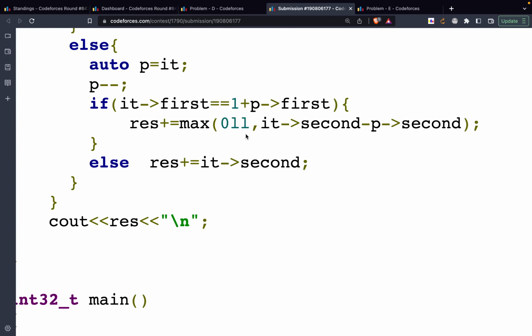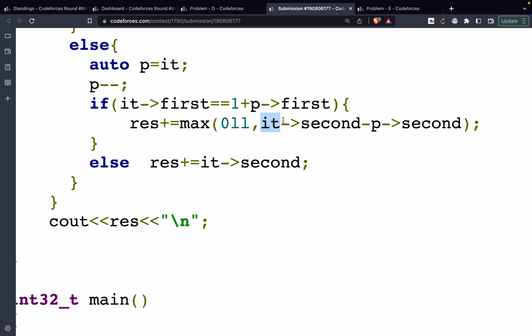Cool. Then I'll check if the current value is just one more than the previous value. In that case I'm in a continuity, so the value I'm going to add to my result would be either 0, so I'm going to add nothing, or the difference. The reason I'm checking a max over here is so that in a case where the previous frequency had a greater value and the current frequency has a lower value, I don't decrement my result. So that's the only reason for taking a max over here.